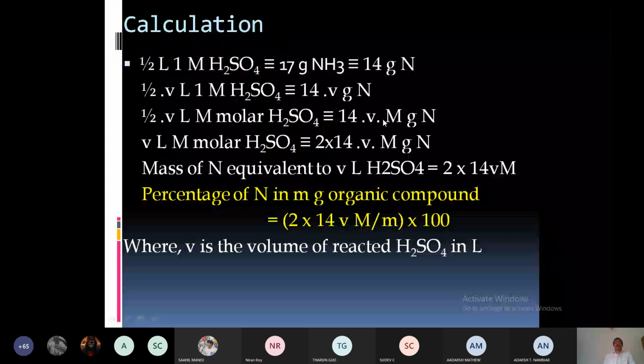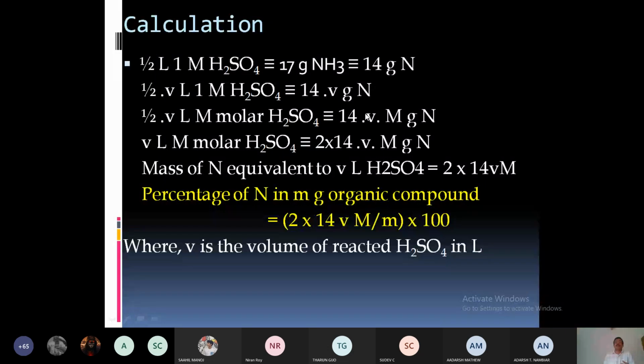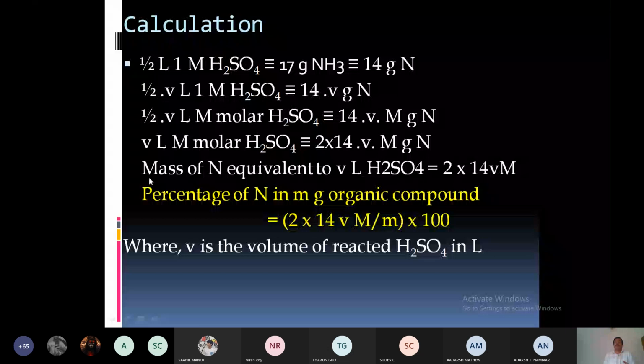Now, instead of writing half V, if you are writing V here, then what happens? You have to multiply the other side with the 2, isn't it? If you multiply the two sides with 2, then V liter m molar H2SO4 is equal to 2 into 14 into V into m gram nitrogen.